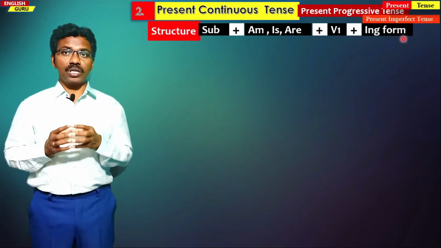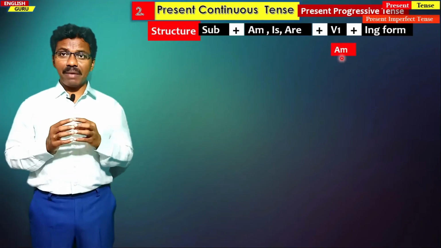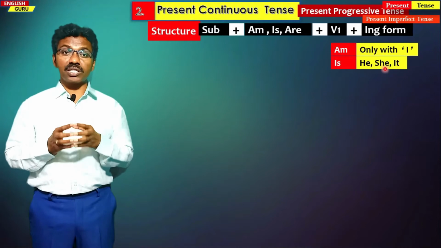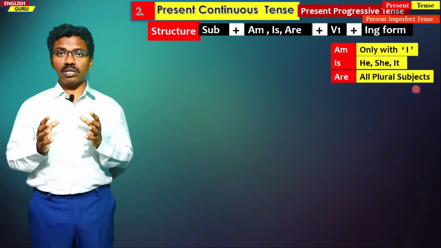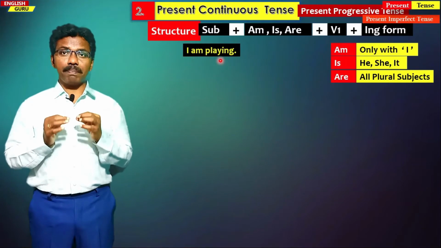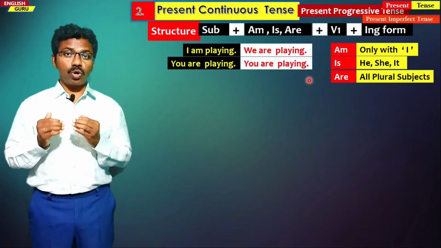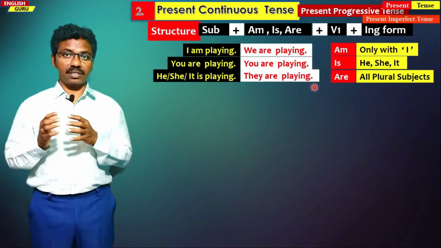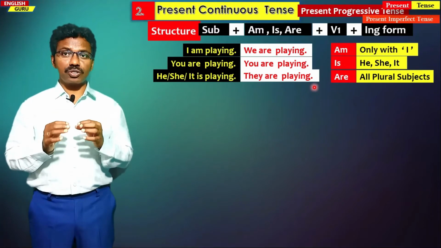ing form. So here the helping verbs am, is, are are used, and am is used with only the first person singular I, is is used with third person singulars he, she, it, and are is used with all the plural subjects. For example, if you see them in the examples: I am playing, we are playing, you are playing, he is playing, she is playing, they are playing. So this is the basic structure of a sentence in present continuous tense.